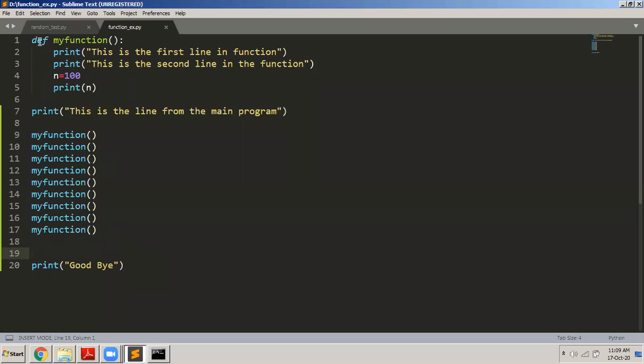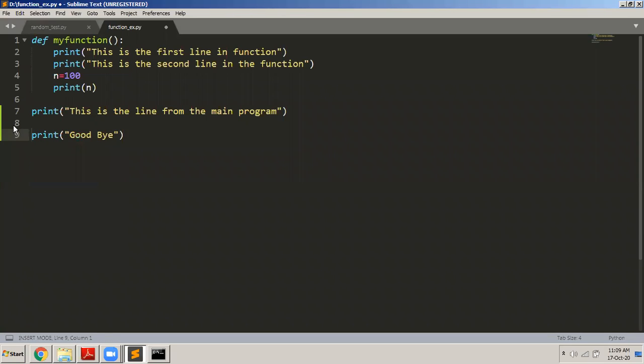This is how functions have to be defined. Functions will not get executed unless and until you call them in your main program. And where does the main program start? It starts from the first line, from the first column. You can see it starts from here. If you write it one tab space inside, remember it becomes a part of the function. Whatever starts from the first column belongs to the main program. And somebody has to call the function, only then the function will get executed.